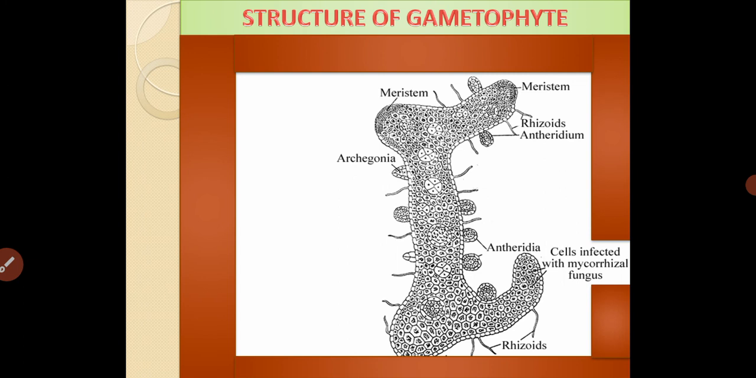You can observe the meristematic cells which help in growing, and it also bears the rhizoids which help for fixation and absorption. The two sex organs, antheridium which is the male sex organ and archegonia which is the female sex organ, are irregularly distributed on the surface of the gametophyte as observed in this picture. And also the mycorrhizal fungus which interacts with the parenchyma cells is seen in this pictorial, and the entire gametophyte is made up of special cells called parenchyma cells.